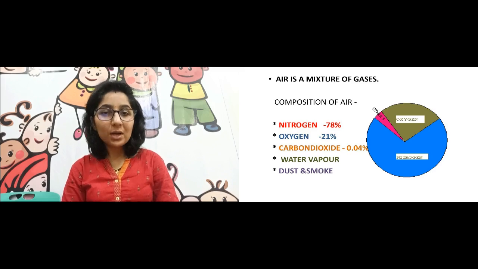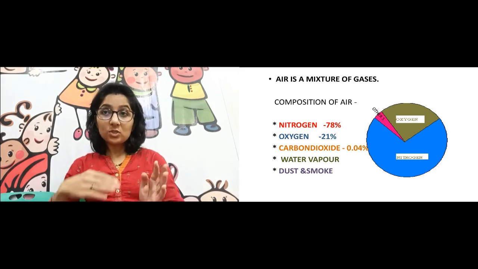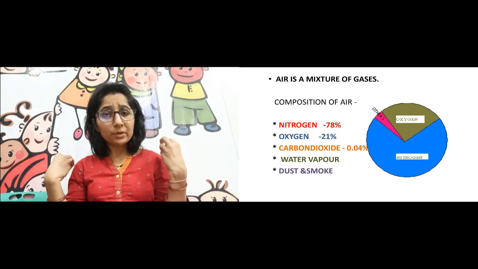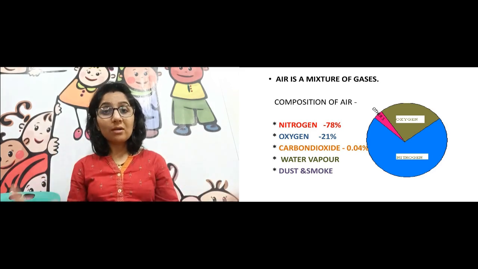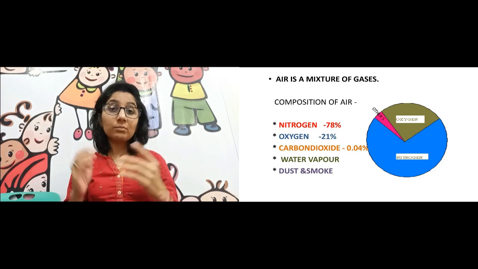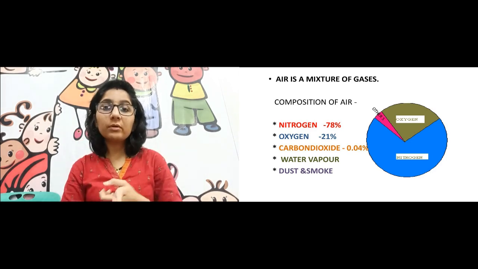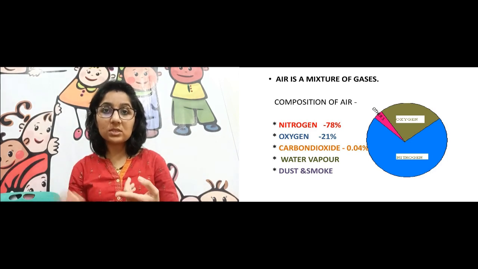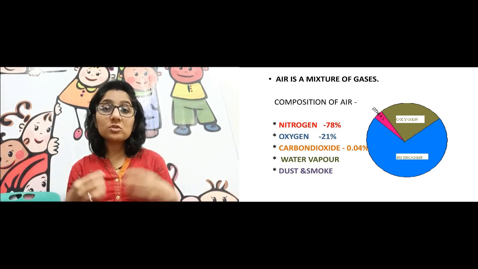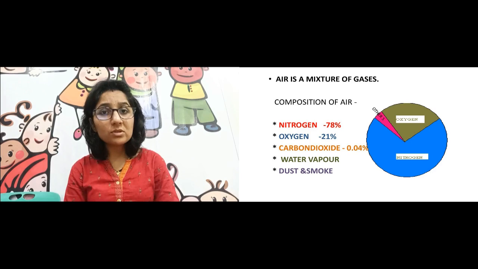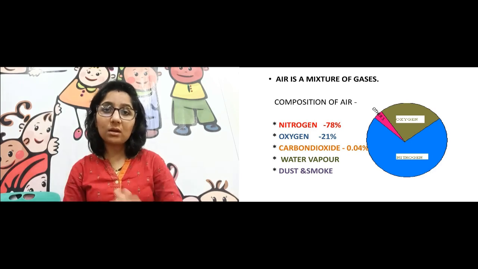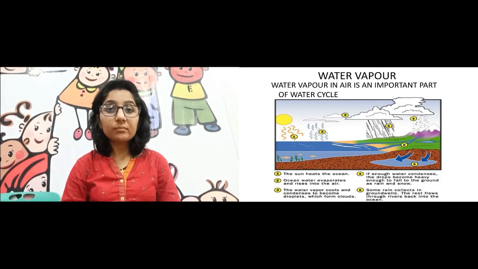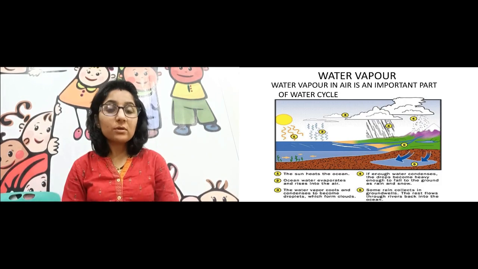Then there is carbon dioxide. And जो remaining है, जो पिंक कलर में दिखा है, those are the remaining gases, they all will be included in that. That means carbon dioxide will be included in that 1%, which is 0.04%, that much less it is. Then water vapor है, dust, smoke, ये सारे सिर्फ 1% ऑक्यूपाई करते हैं पूरे एयर का. This is the composition of air. Then we will see one by one parts of them.